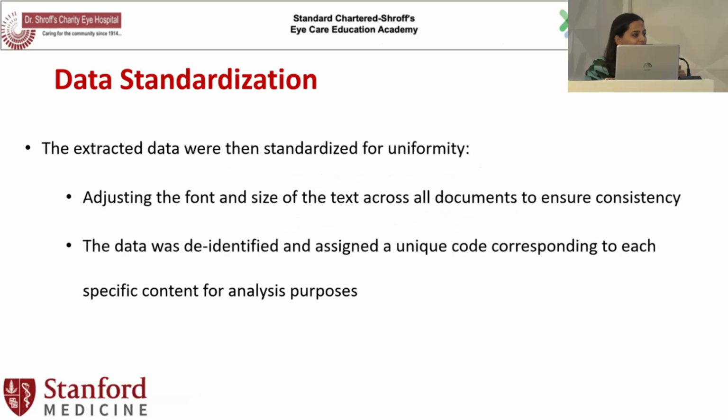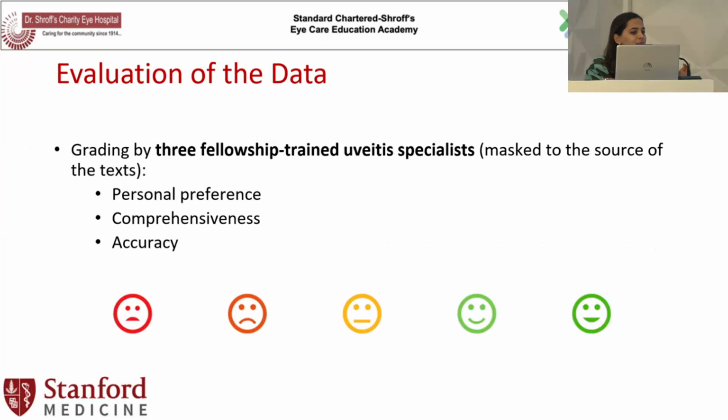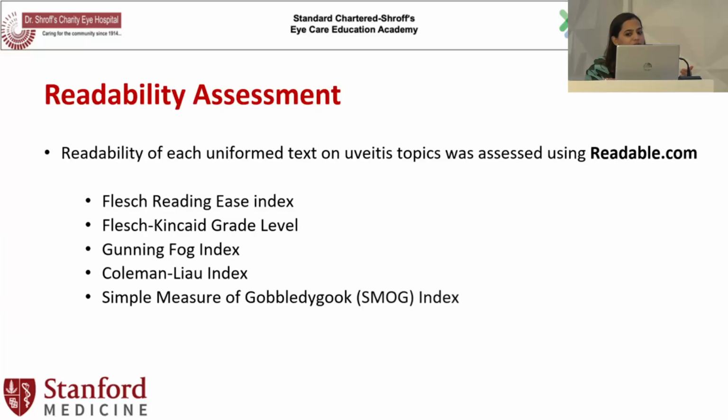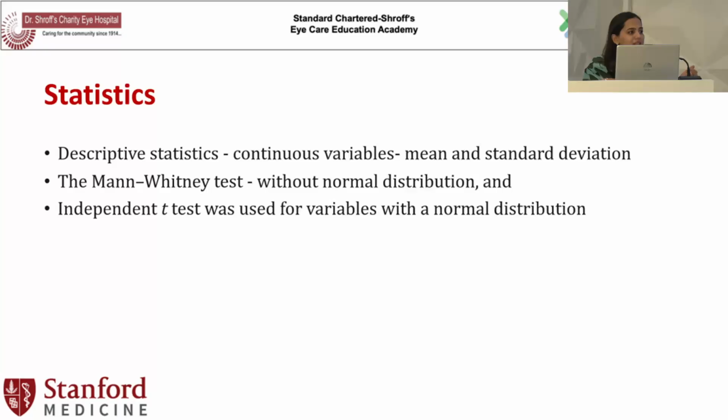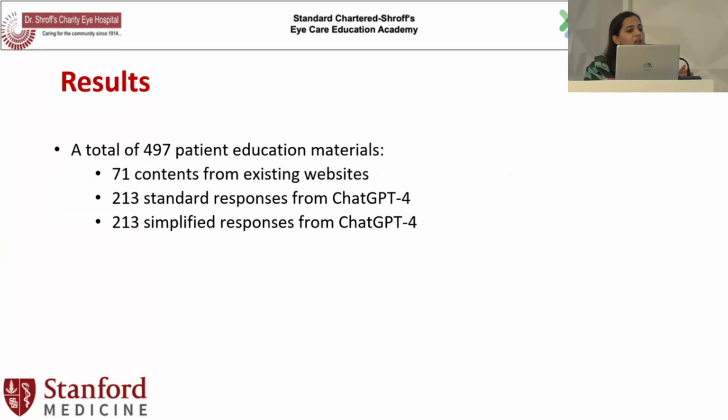We extracted this data and adjusted the font and size of text across all the documents to ensure consistency. The data was de-identified and assigned a unique code corresponding to each specific content for analysis purposes. This was presented to 3 fellowship-trained uveitis specialists. They graded these responses based on personal preference, comprehensiveness, and accuracy, 1 to 5 on the basis of a Likert score. These responses were also presented to Readable.com for globally accepted readability assessment. These are the statistics that we used. A total of 497 responses were generated, and these were presented to our uveitis-trained specialists.